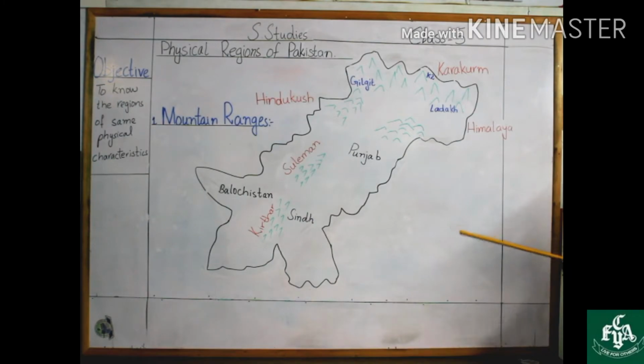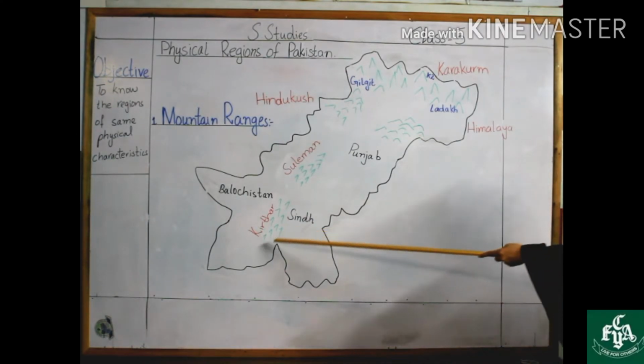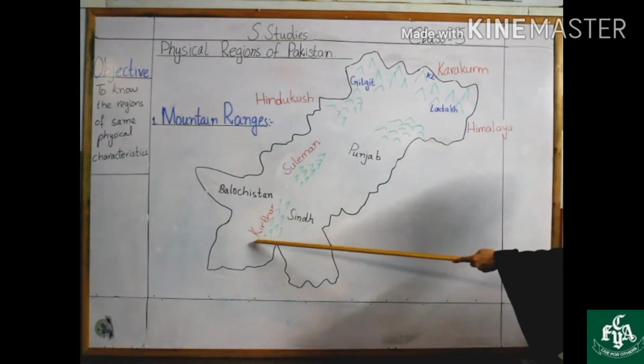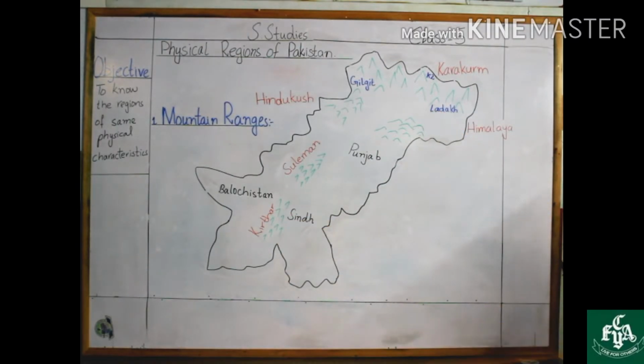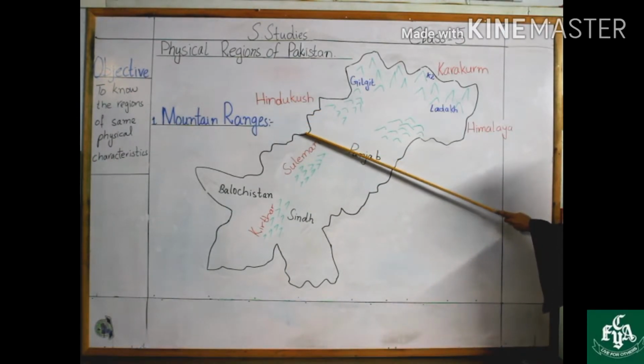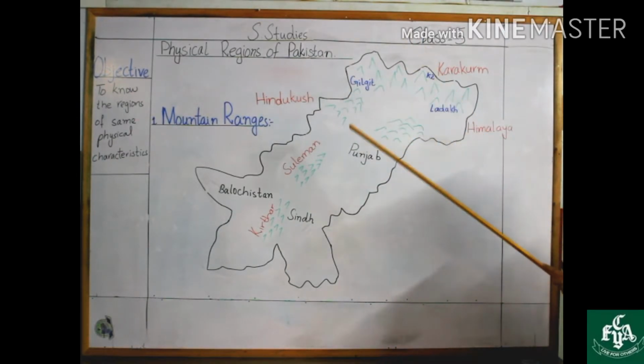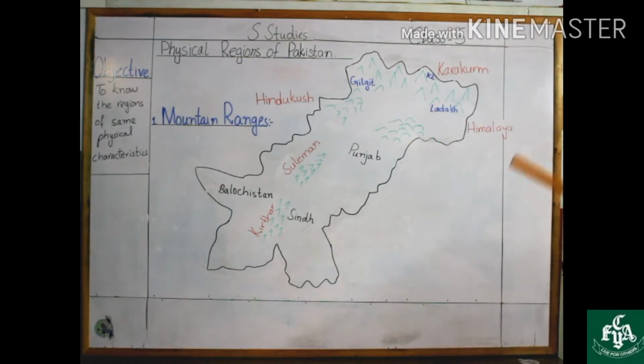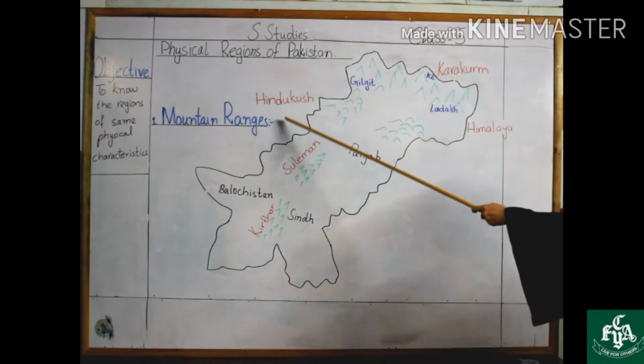Suleiman range is basically very barren because of the lack of rainfall. Now let's see the Kirthar range, which lies between Sindh and Balochistan. These 2 ranges are included in the western part of Pakistan, while in the northern part of Pakistan we have 3 mountain ranges, which are Himalayas, Karakoram and Hindu Kush range.